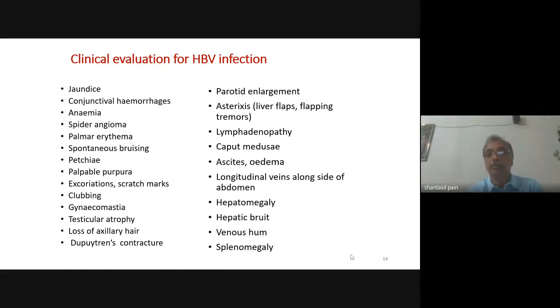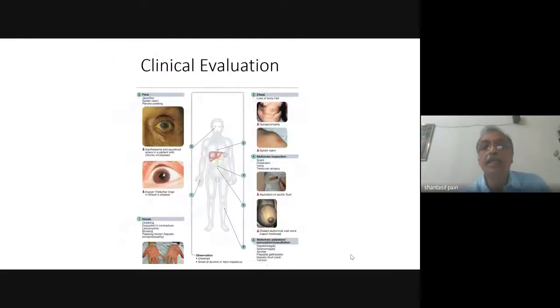Simply, you must remember what we have learned in our MBBS classes, the history taking and the general survey. The general survey is very, very important in a patient with chronic liver disease. When you first take the history and do the general survey, the first thing that we look for is the patient's level of consciousness, whether the patient is conscious, alert, and cooperative.